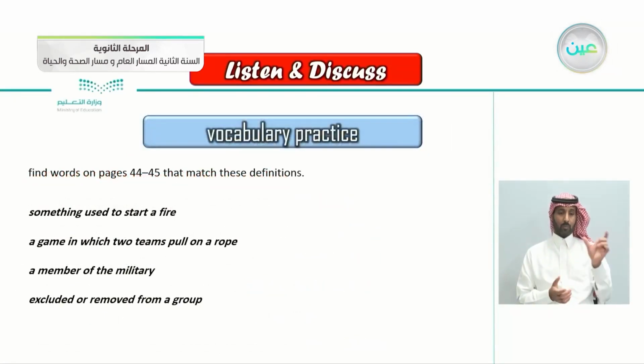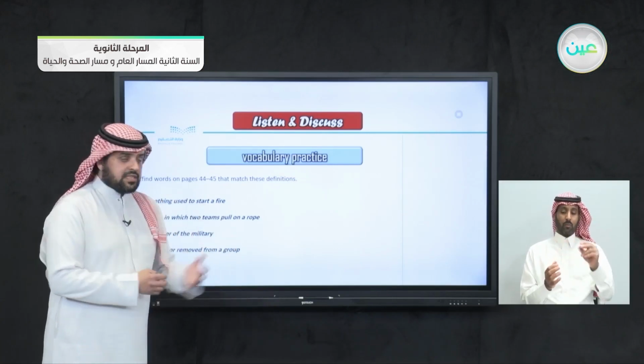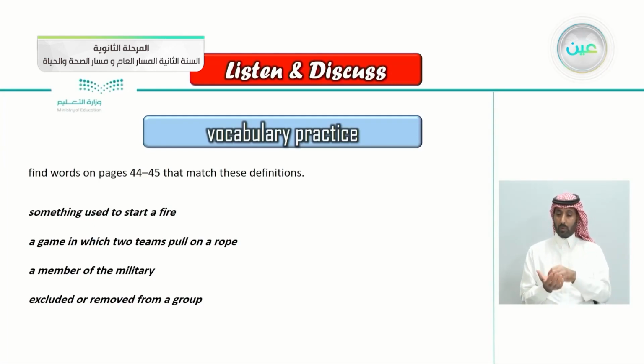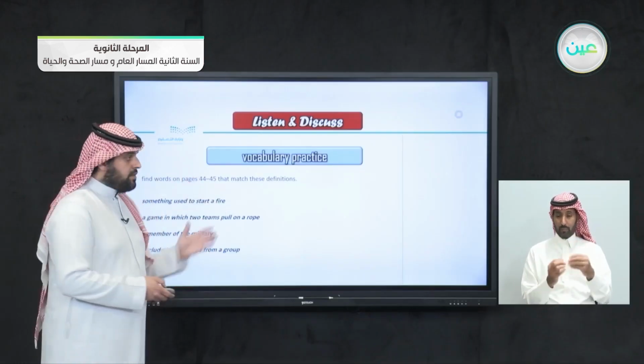Here's a vocabulary practice for you. Find words on pages 44 and 45 that match these definitions. Something used to start a fire, a game in which 2 teams pull a rope, a member of the military, excluded or removed from a group. So these are the definitions. I want you to read the text again and find the correct terms for these definitions.